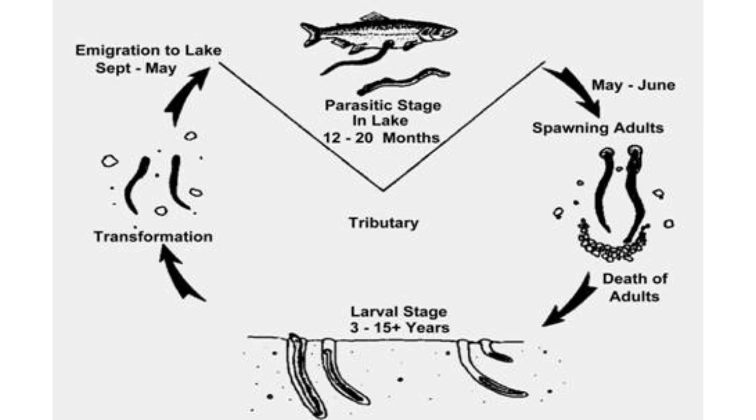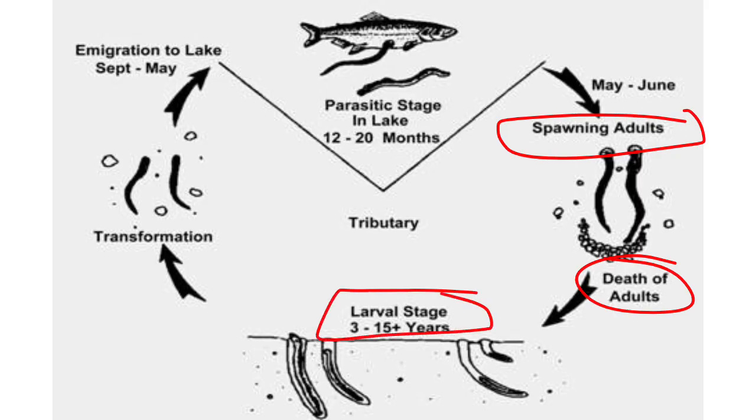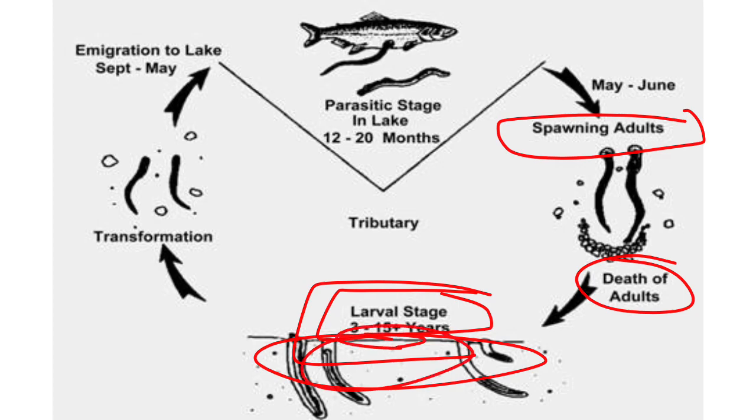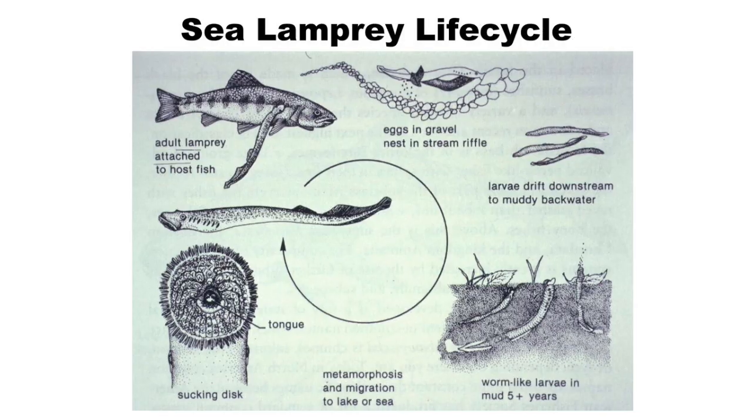I said after spawning they die. You understand? So the adult dies, and the larva stage they develop inside the what? They develop inside the mud. You understand? Then after they have fully developed, they now migrate back to the sea. And once they migrate back to the sea, they develop into a fully carnivorous sea lamprey.